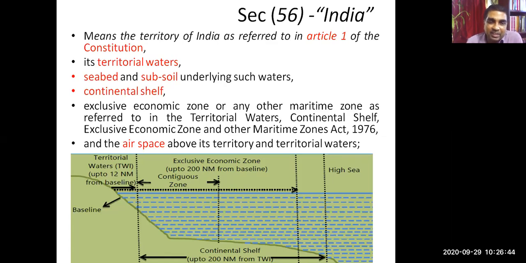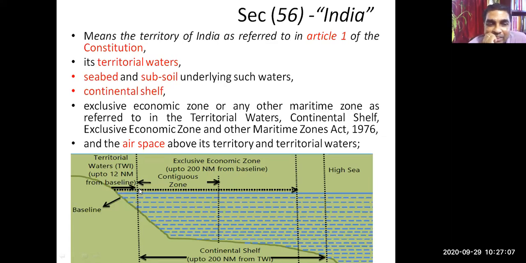What is important here is that we need to understand both territorial waters and the exclusive economic zone. As you can see in the picture, this is the territory of India, that is the soil, then the sea starts.